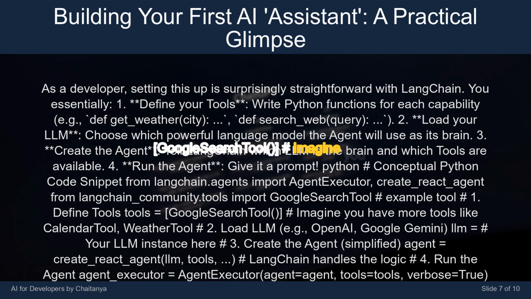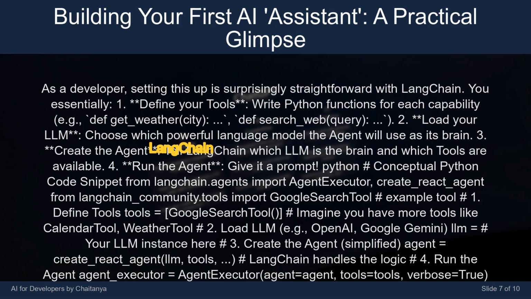Number 2. Load LLM, e.g. OpenAI, Google Gemini. llm = # your LLM instance here. Number 3. Create the agent. Simplified. agent = create_react_agent(llm, tools) # LangChain handles the logic. Number 4. Run the agent.